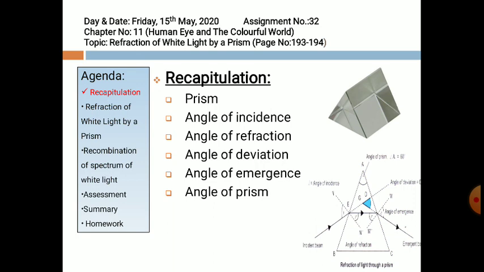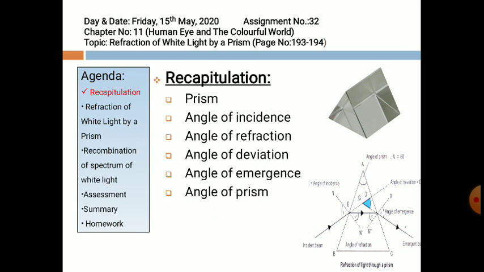So, angle of incidence is between the normal and incident ray. Angle of refraction is between the normal and refracted ray. Angle of deviation is between the projected incident ray and the back-projected emergent ray. Angle of emergence is between the normal and emergent ray.